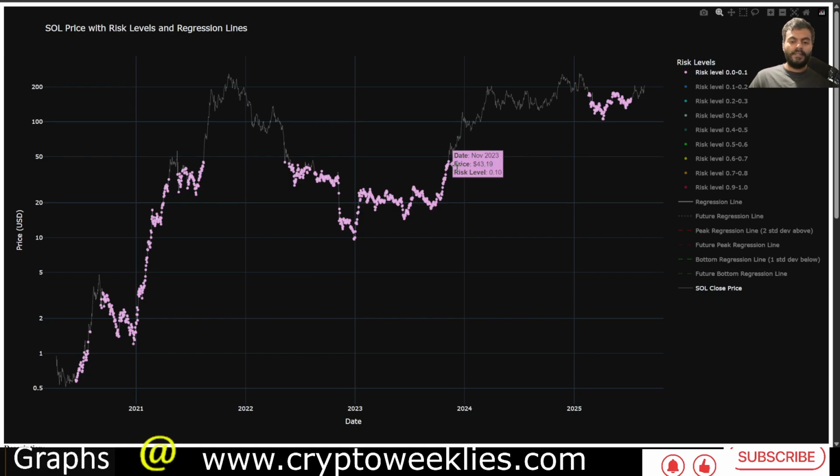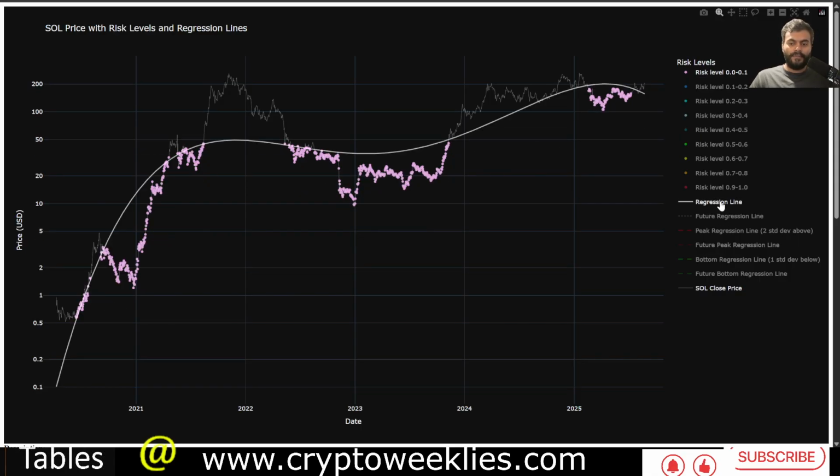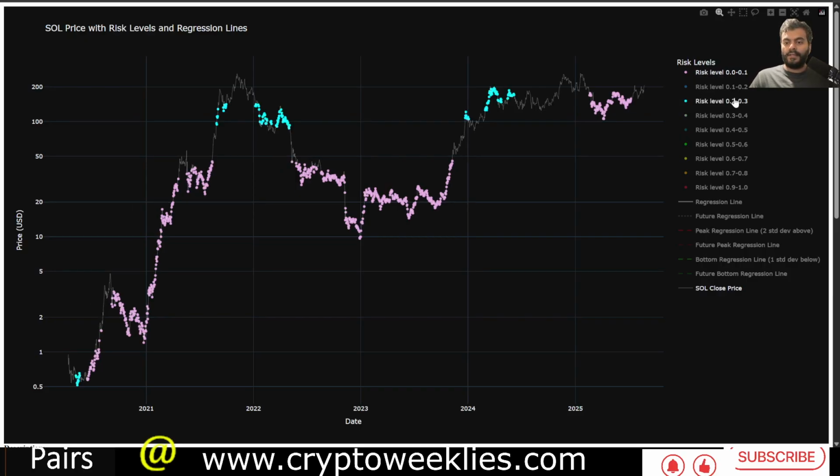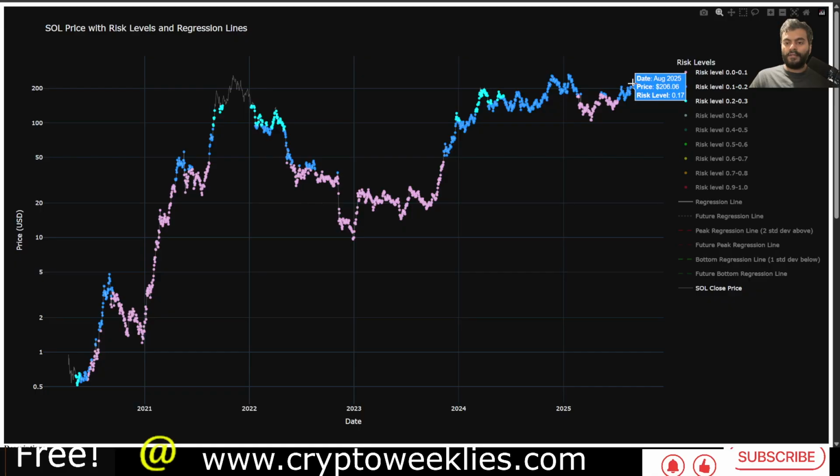Based on the proximity between the price and the regression-based fair value, the regression-based risk for Sol in April was only 6%. Come July it was at around 10%. Right now it's slightly higher, between 10 and 20%, at around 17% risk.